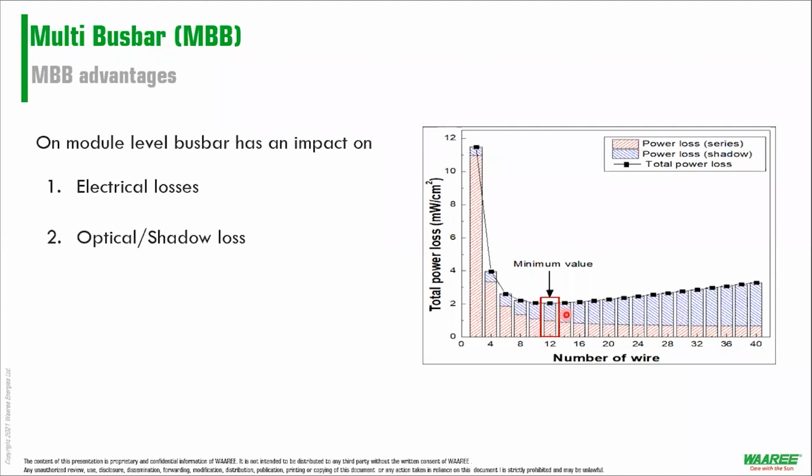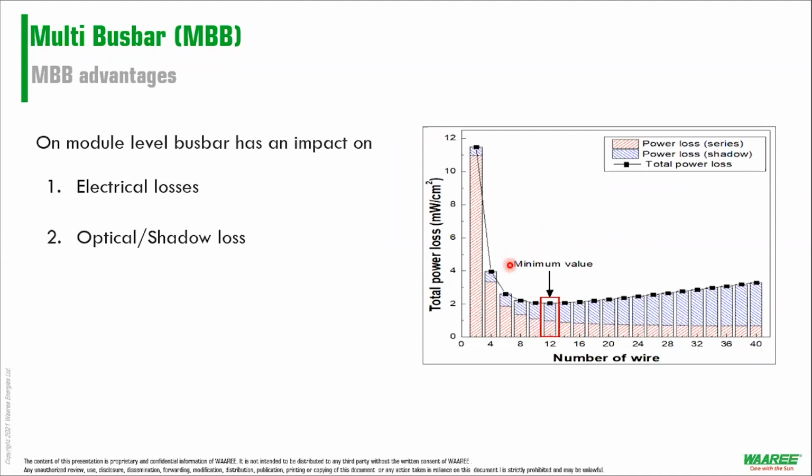So if you continuously keep on increasing the bus bars, say from 14, 15, 19, 20, 25, 30 to 40, you are putting more metal lines on top of your cell, and that's how you're reducing the amount of light falling upon your cell, right?